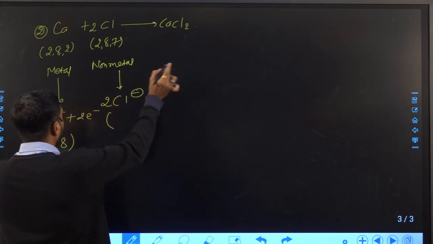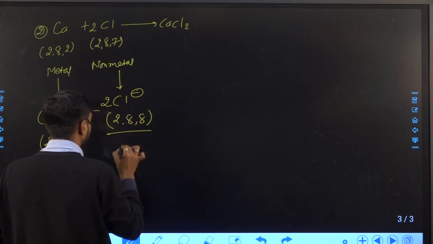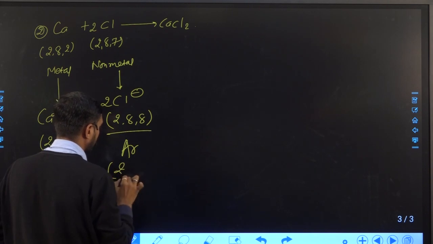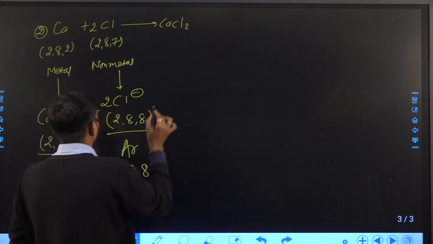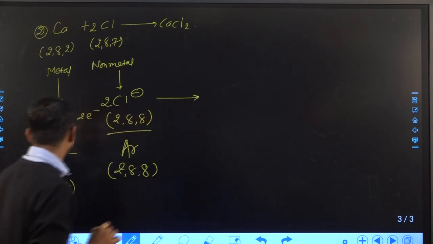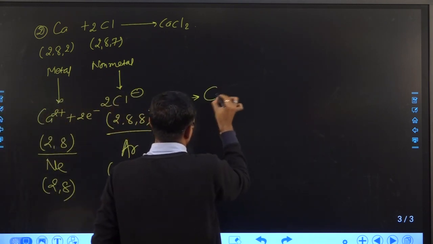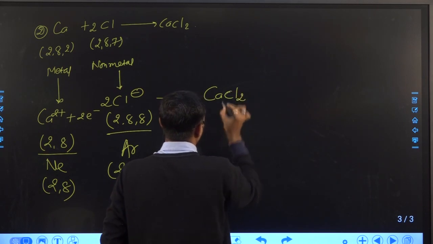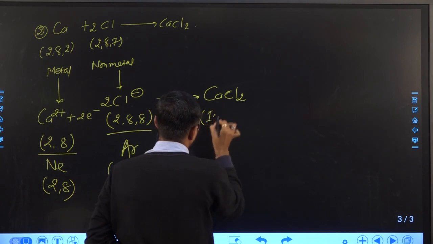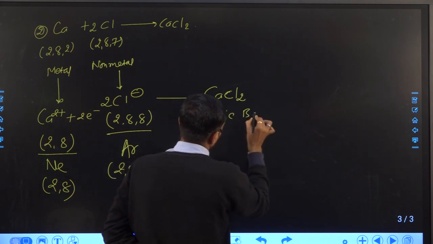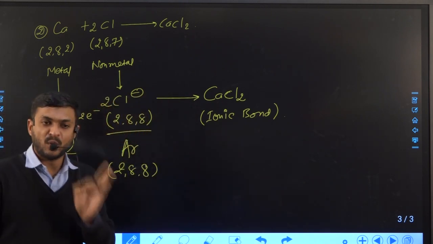Now the configuration of chlorine will become 2, 8, 8, and 2, 8, 8 is a configuration like argon, right? Now after balancing the positive and negative charge, it forms CaCl2, and the bond between calcium and chlorine is an ionic bond. So this is how an ionic bond is formed.